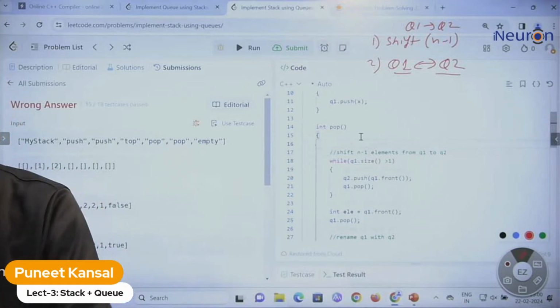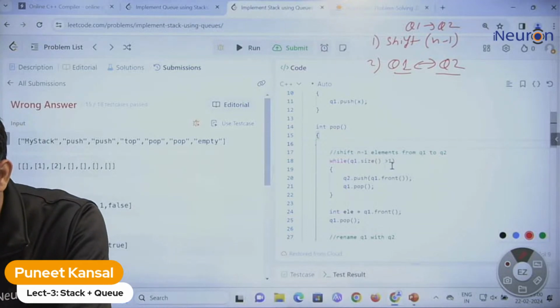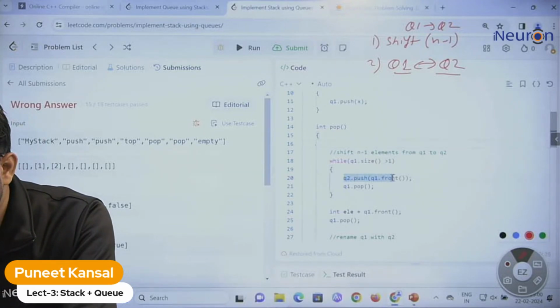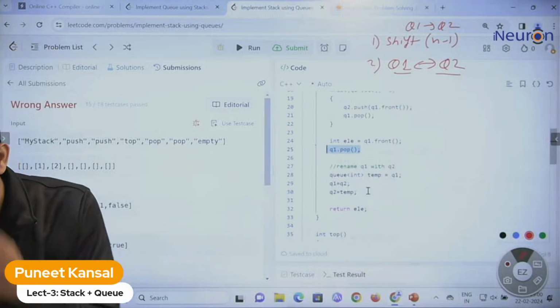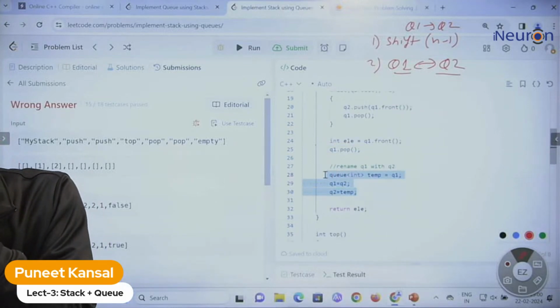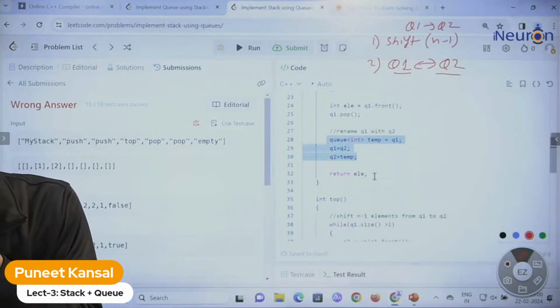Underflow. So Q1 dot size is, until that is greater than 1, we are just taking the front element from Q1, pushing it to Q2, and taking the element from Q1 out. Fine. And we are taking the front element and popping that element. Fine. And we are then swapping Q1 with Q2. Then we are returning the element.